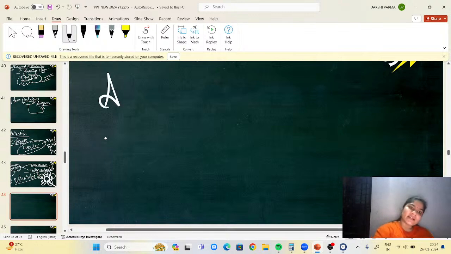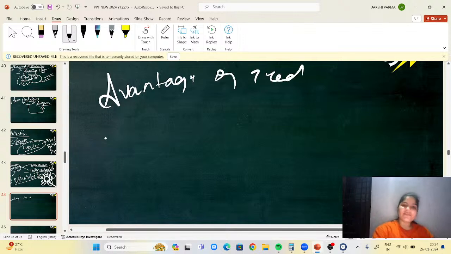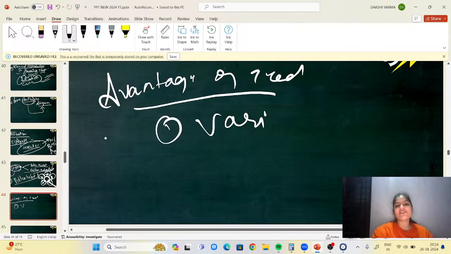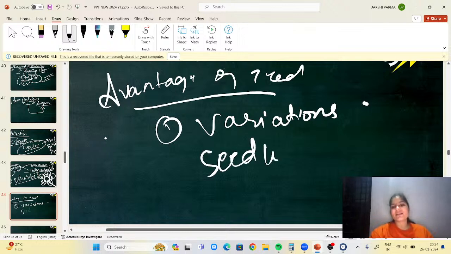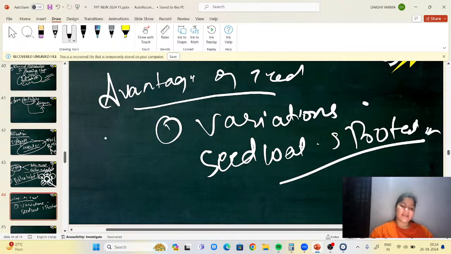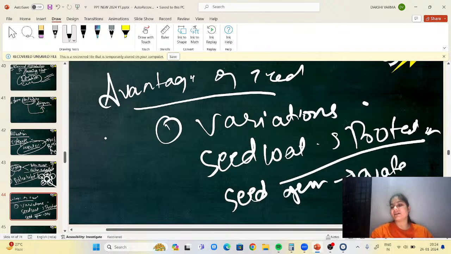Now, advantages of seed. First thing, we can have many variations. Now, the seed coat is present. Why is the seed coat present? For protection. Next, seed germination is water dependent.